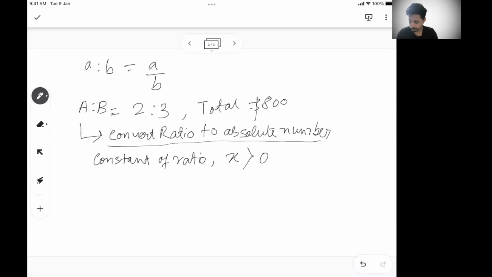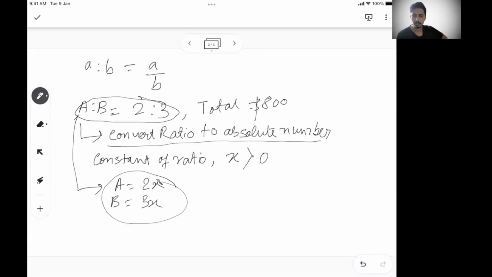A is to B, 2 is to 3, means A is 2x and B is 3x. I don't know the value of x, and this is what I'll find out. But to go from the ratio to the absolute number, you need this constant of ratio, x or k or anything, which should be greater than 0. If it is less than 0, it defies the purpose of the ratio. Ratio normally does not have a negative value. You don't see a ratio called -2 is to -3. It's always on the positive side.